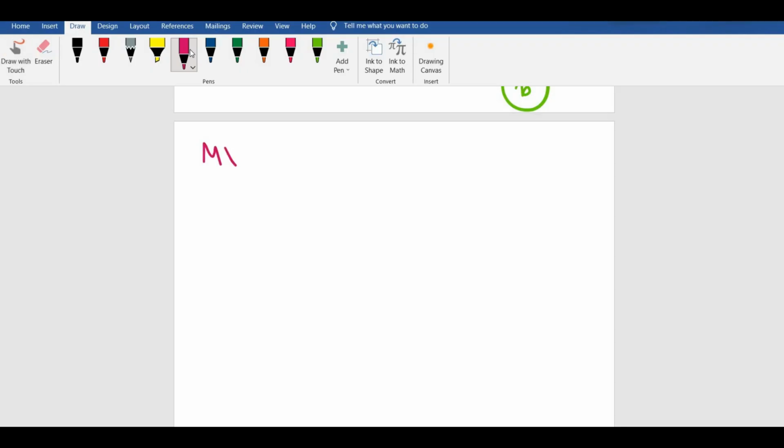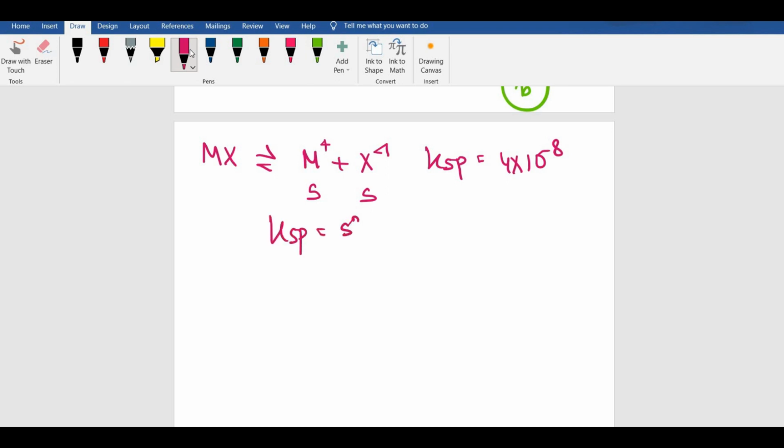For MX, if it dissociates, what would we get? We would get M plus and X minus, right? The Ksp mentioned in this case is 4 into 10 to the power minus 8. Now, we can write the concentration of this is S, or solubility of this is S, and this is also S. So my Ksp should be S square, or my S should be root over of Ksp. So root over of 4 into 10 to the power minus 8. This should be my solubility in this case, which would come out to be 2 into 10 to the power minus 4.